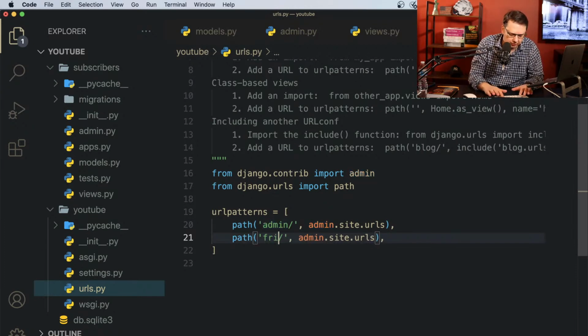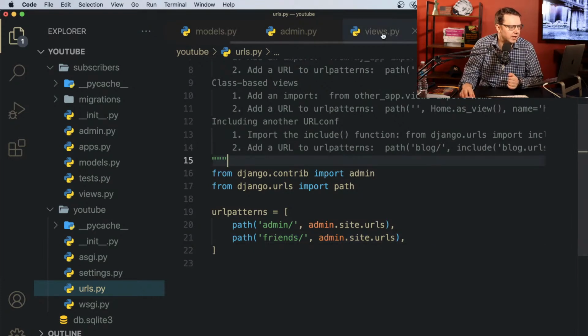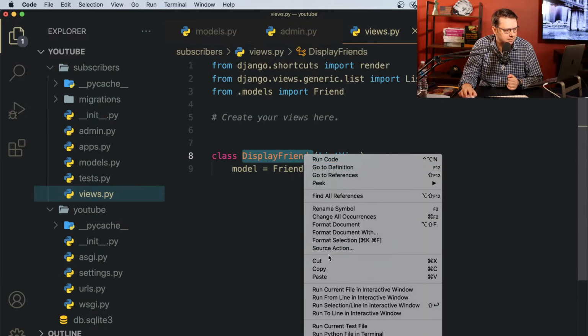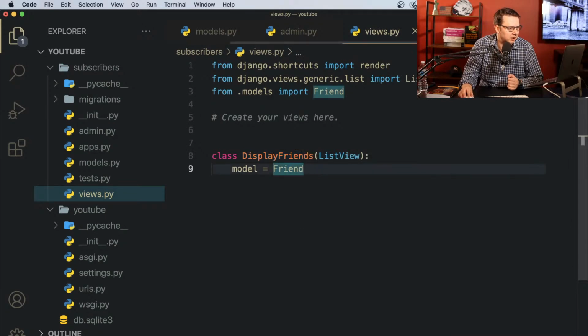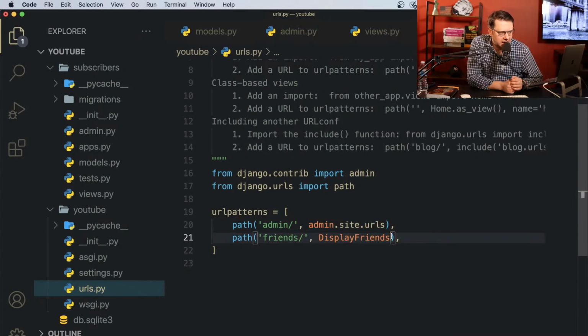So let's do friends. It's going to be simple, friends. If I do IP address /friends, then it's supposed to call that display view. So that's display view. I'm just going to copy it from here. I don't want to misspell it. Okay, I'm just going to grab it from here. I'm going to go here. And then I'm saying that if somebody types friends, call that view.